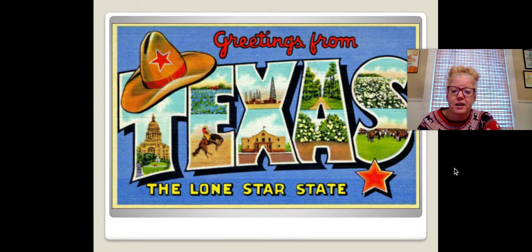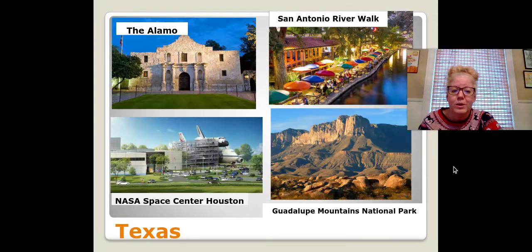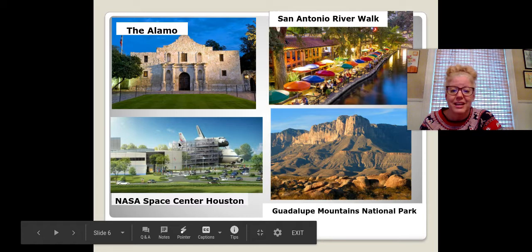There's just a fun picture postcard from Texas that we can send home while we're on our trip. So we have some tourist attractions. We have the Alamo, which was the site of a famous battle between a group of soldiers from Texas and a group of soldiers from Mexico. The San Antonio River Walk. NASA Space Center in Houston. If you've ever heard, Houston, we have a problem. There's Houston. There it is.